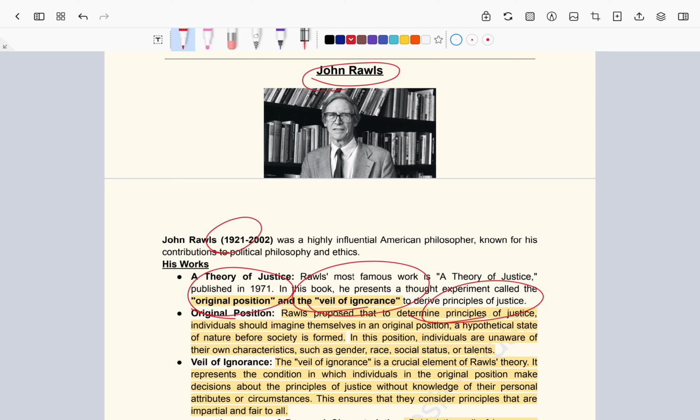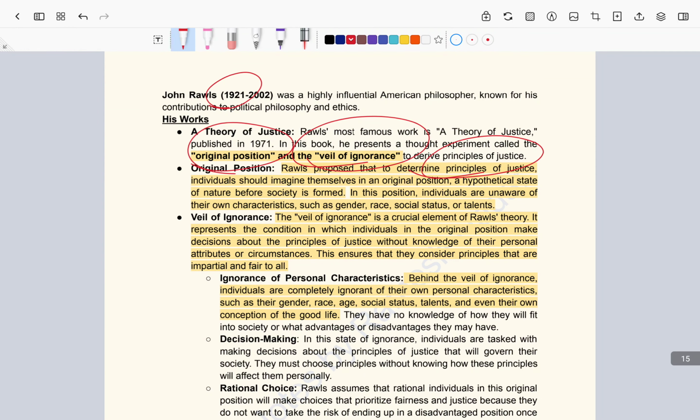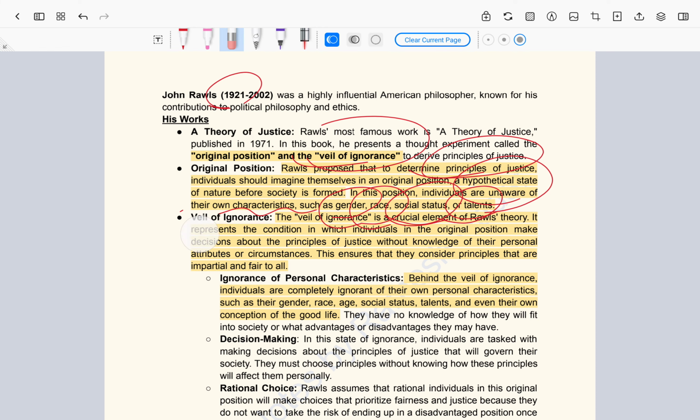That position is called the original position, which means that an individual is unaware of his own characteristics such as gender, race, social status, or talents. He is completely unaware of what kind of personality he is in the society. That position is called the original position.